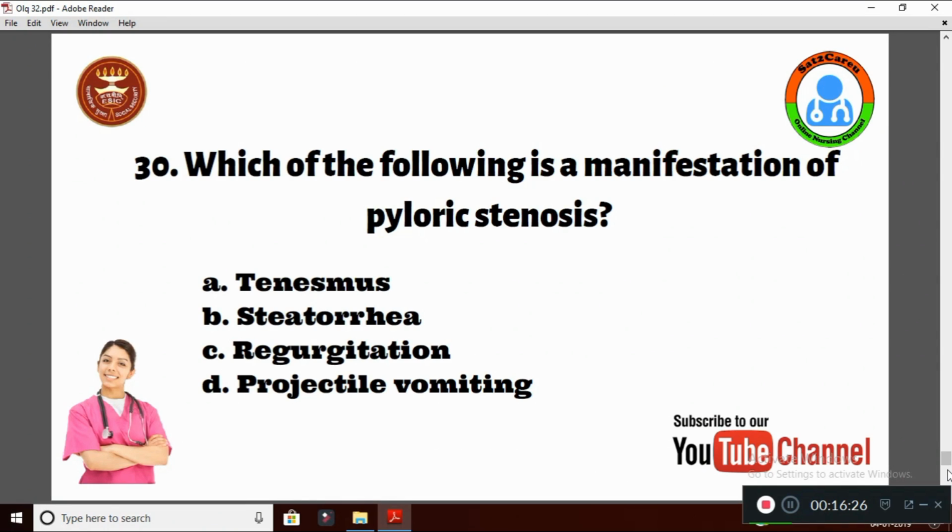Question number 30. Which of the following is a manifestation of pyloric stenosis? Option A, tenesmus, B, steatorrhea, C, regurgitation, and D, projectile vomiting. So in pyloric stenosis, the classical sign and symptom is projectile vomiting, a forceful vomiting.